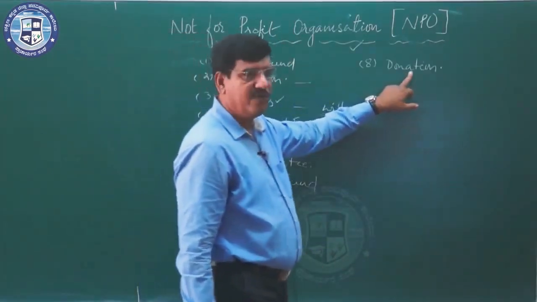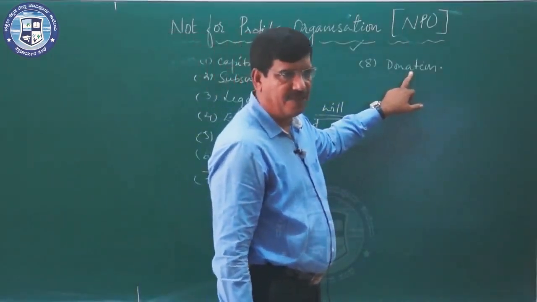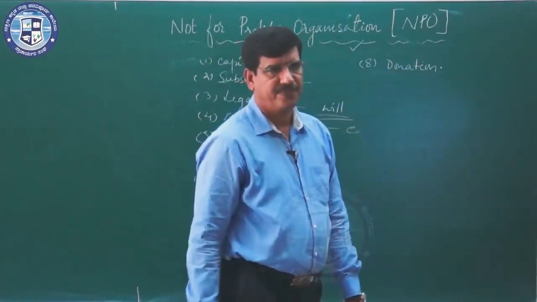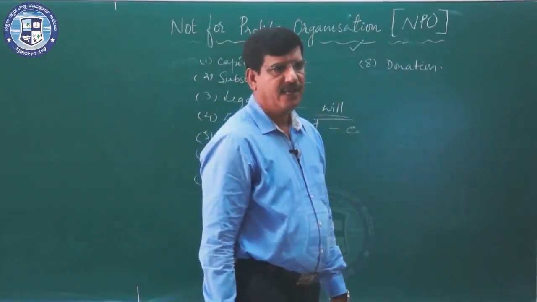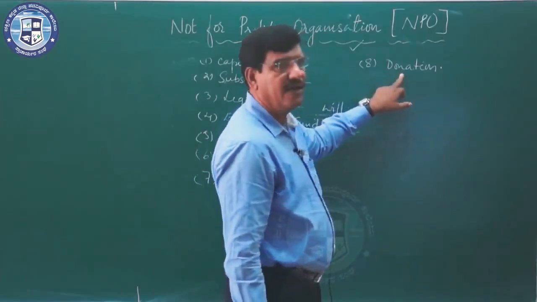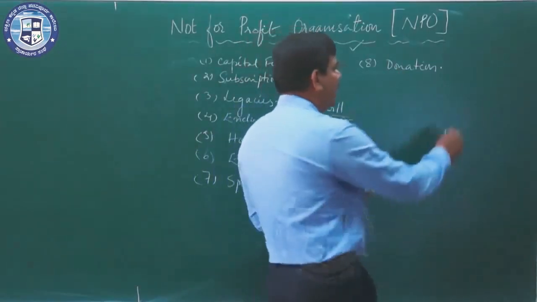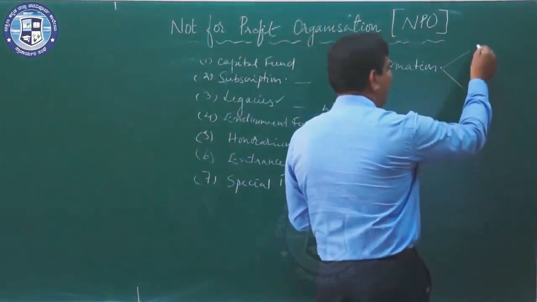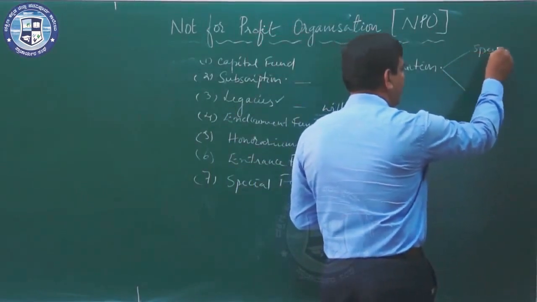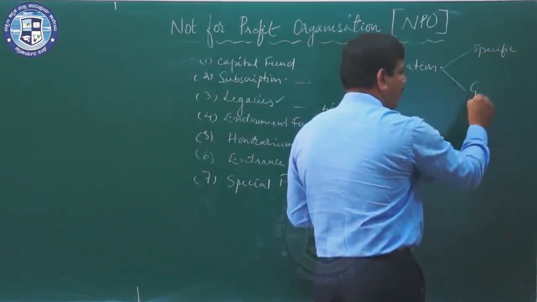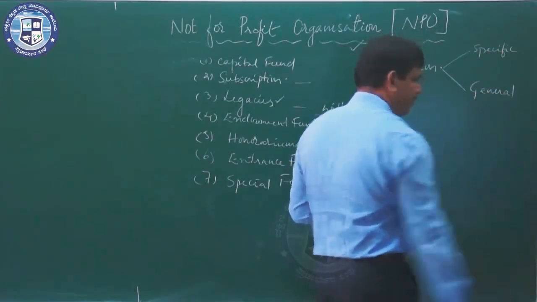The next important term used by an NPO is donation. Donations can be collected by the NPO, but when we are recording them, we have to see whether the donations are specific donations or general donations.